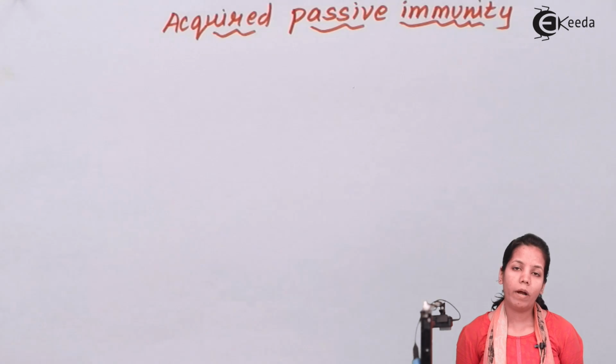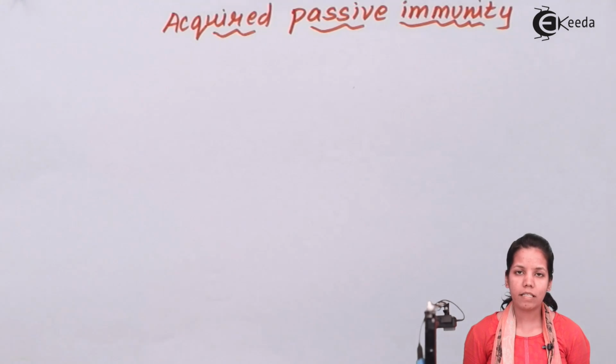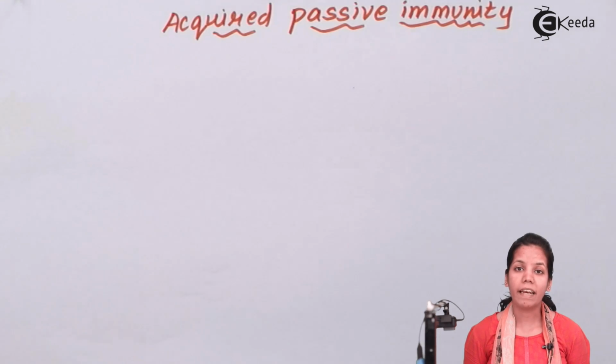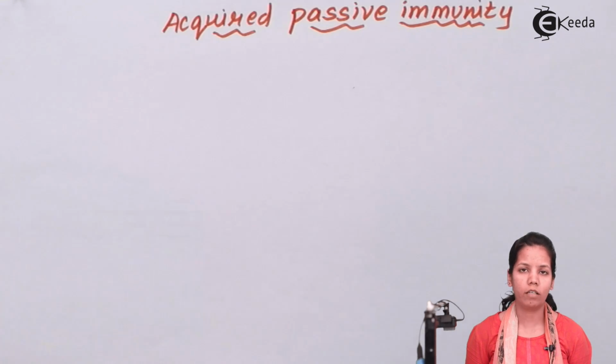Acquired passive immunity means an immunity that is developed from ready-made antibodies, or already made antibodies, when they are injected inside your body. What are these antibodies and how can they be ready-made? A simple example could be your vaccines. Those are the ready-made antibodies which everyone must be aware of and which is very relatable.